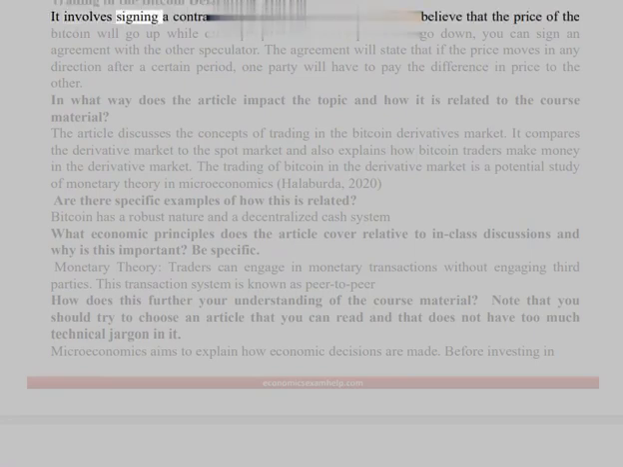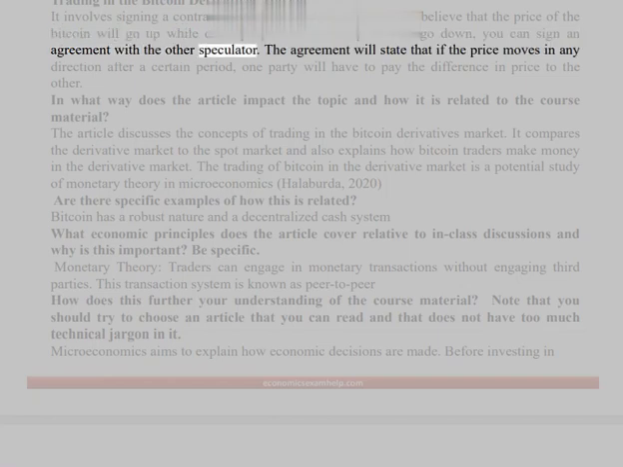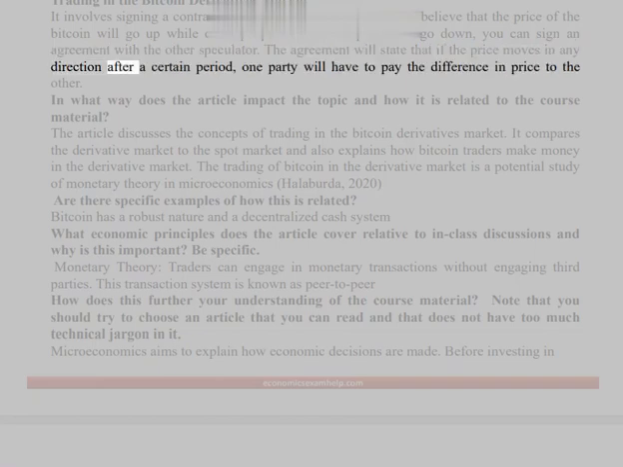It involves signing a contract with a counterparty. Suppose you believe that the price of the Bitcoin will go up while other people believe the price will go down. You can sign an agreement with the other speculator. The agreement will state that if the price moves in any direction after a certain period, one party will have to pay the difference in price to the other.